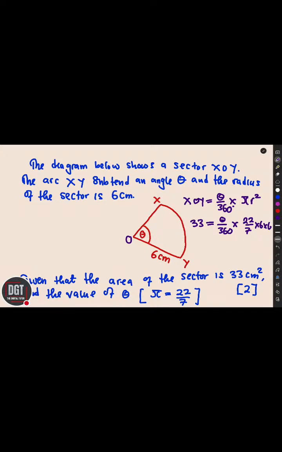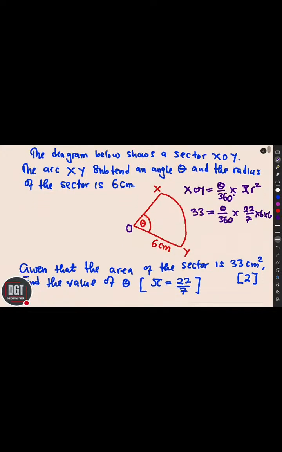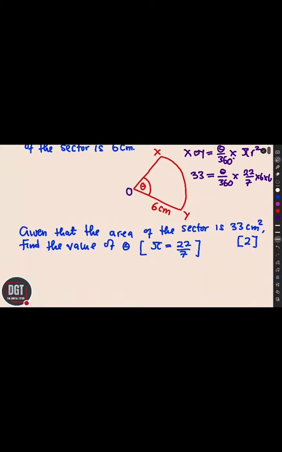The arc XY, which is this part, subtends an angle theta, and the radius of the sector is 6 centimeters. What is the question? Given that the area of the sector is 33 cubic centimeters, find the value of theta.